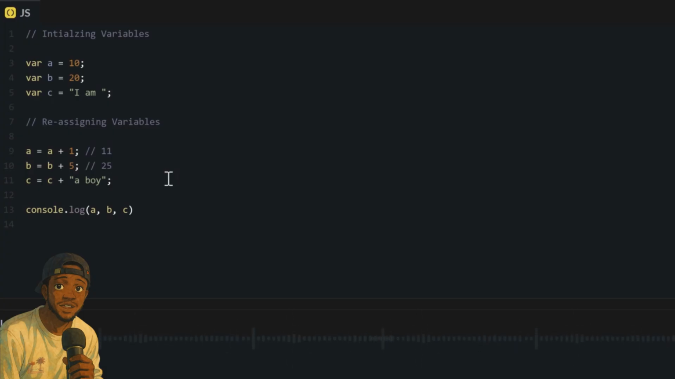Now, just as we dey add numbers, we fit also add strings for JavaScript. So before we get our c variable to be the string "I am", now we dey make c to be the previous c, which is "I am", plus a new string, which is "a boy".